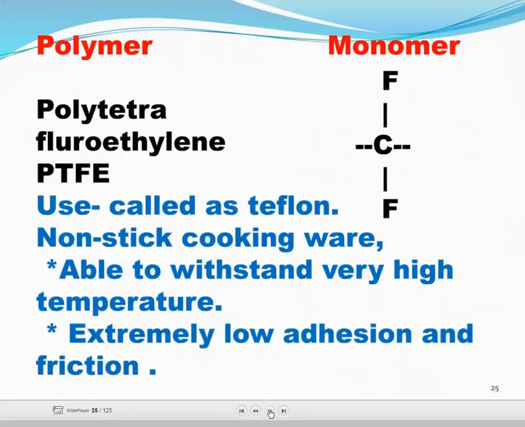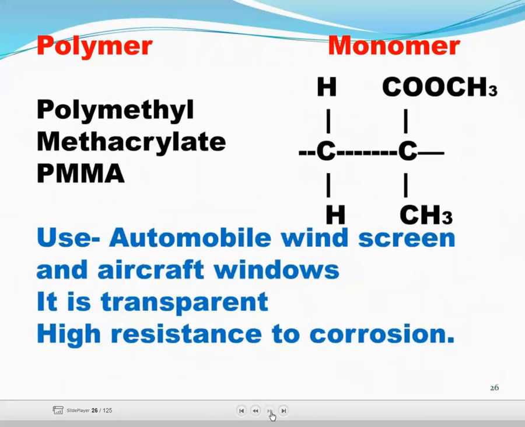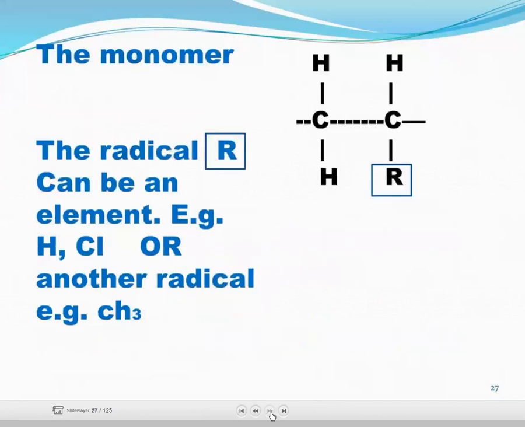And the fourth one is polytetrafluoroethylene. We can see a Teflon tape here. It is used as Teflon non-stick cookware, able to withstand very high temperature, with extremely low adhesion and friction. Then polymethyl methacrylate, used in automobile windscreen and aircraft window. It is transparent, with high resistance to corrosion.